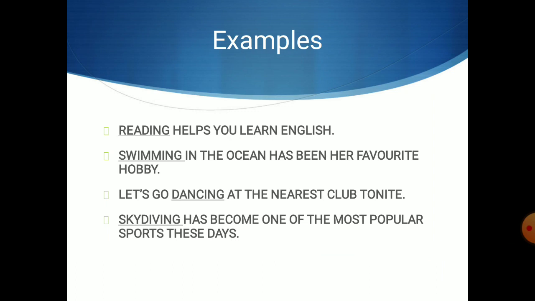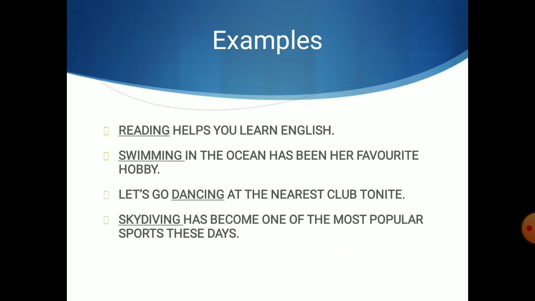So let's see some examples over here. Reading helps you learn English. Swimming in the ocean has been her favorite hobby. Let's go dancing at the nearest club tonight. Skydiving has become one of the most popular sports these days. In all these examples, reading, swimming, dancing, skydiving are gerunds.